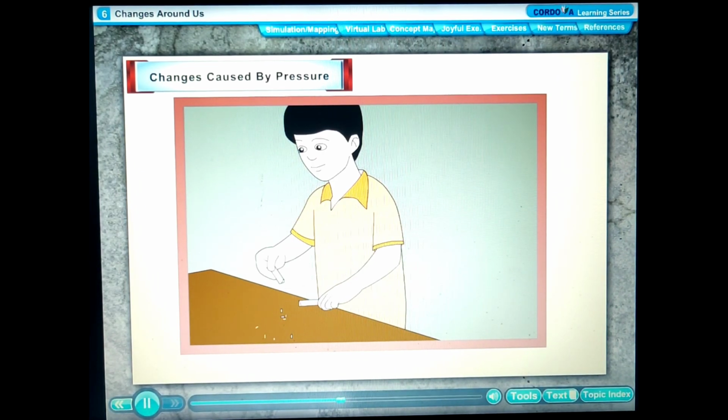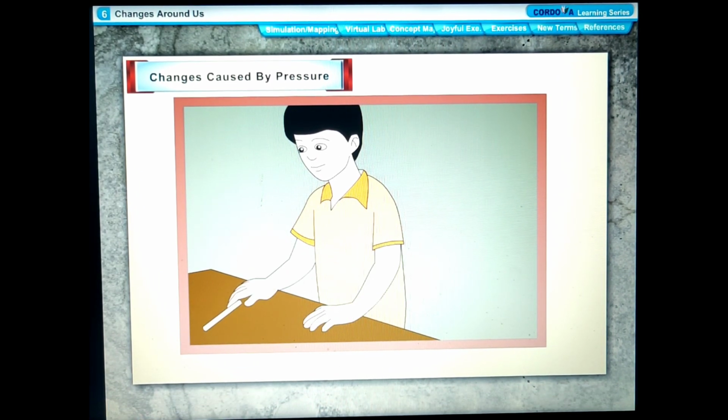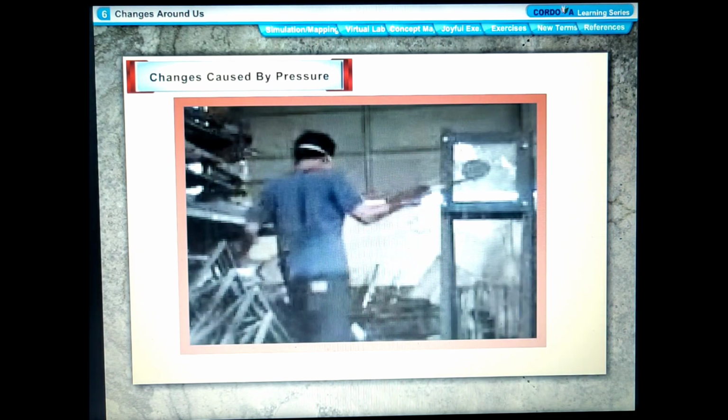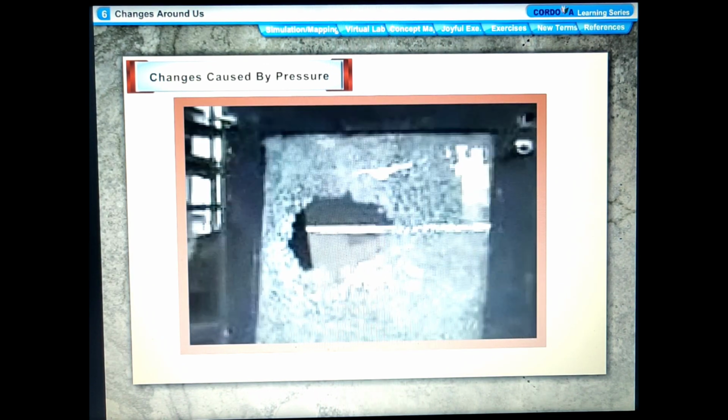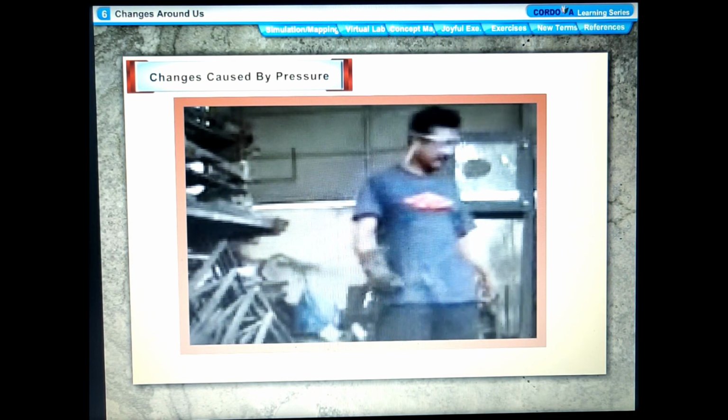Breaking objects. When pressure is applied on brittle substances, for example, glass, biscuits, and coal, they break into pieces. It is an irreversible change.